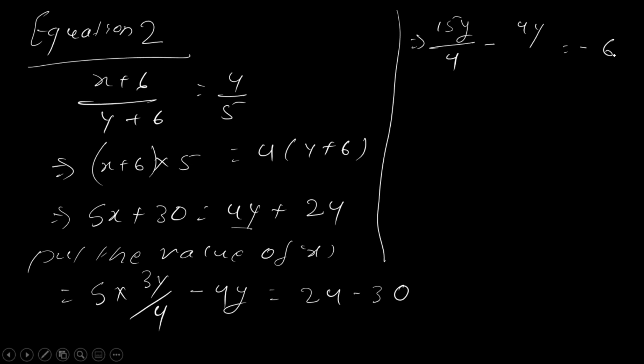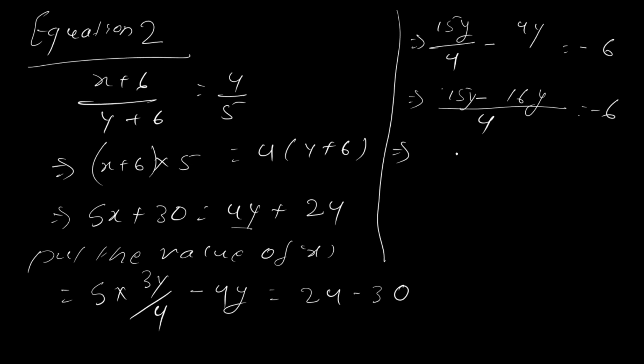Is that all right? Yes sir. Now you tell me, this kind of sum I have taught you. 15y minus, if nothing is there then 1, so 4 divided by 1, 4 4s are 16y, this is 15y minus 16y, so this would be minus y/4 equal to minus 6.